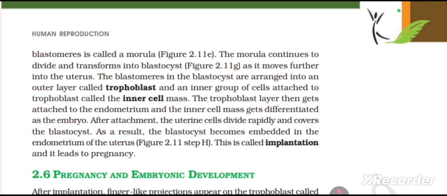As it moves further into the uterus, the blastomeres in the blastocyst are arranged into an outer layer called trophoblast and an inner group of cells attached to the trophoblast called the inner cell mass. The trophoblast layer then gets attached to the endometrium and the inner cell mass gets differentiated as the embryo. After attachment, the uterine cells divide rapidly and cover the blastocyst. As a result, the blastocyst becomes embedded in the endometrium of the uterus, figure 2.11, step H. This is called implantation and it leads to pregnancy.